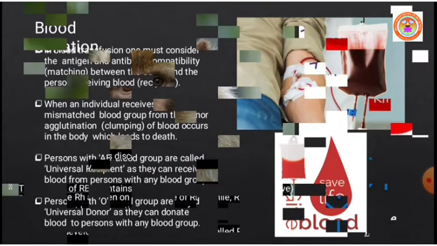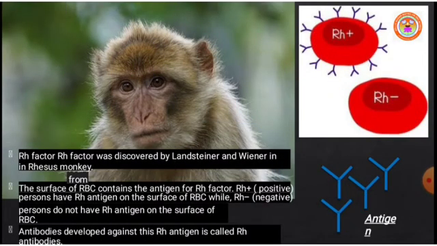Next, RH factor. RH factor was first discovered by Landsteiner and Wiener in the year 1940 in rhesus monkey. The surface of RBC contains antigen for RH factor. RH positive persons have an antigen called RH antigen on the surface of the RBC, while others do not have RH antigen on the surface of RBC.